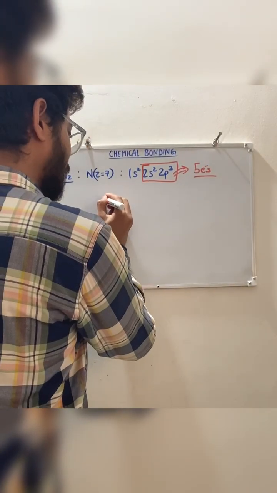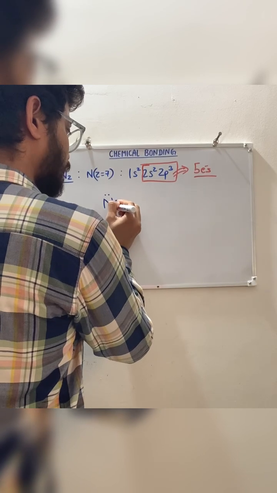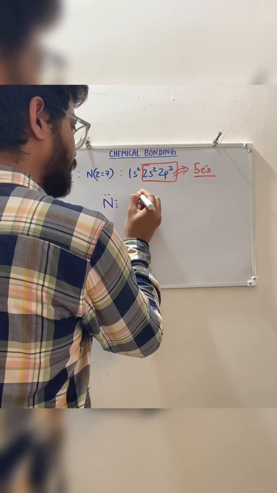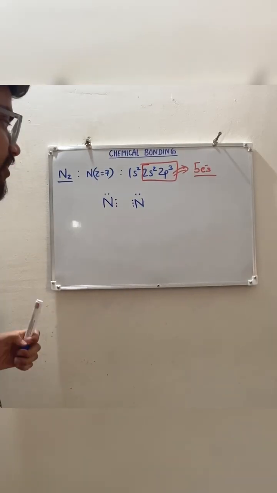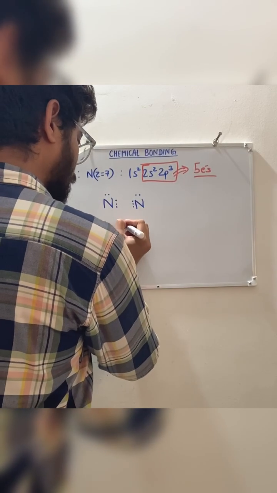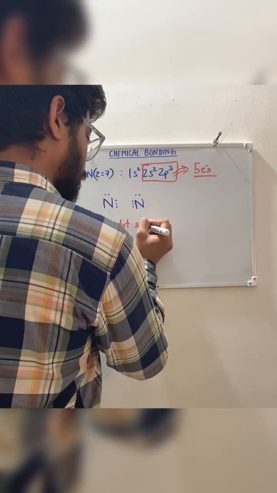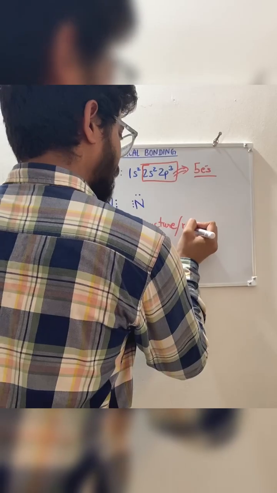So we will show it like this. The Lewis dot structure will be like this: 1 nitrogen atom, 1 nitrogen atom. Yes, this structure or representation is called the Lewis dot structure.